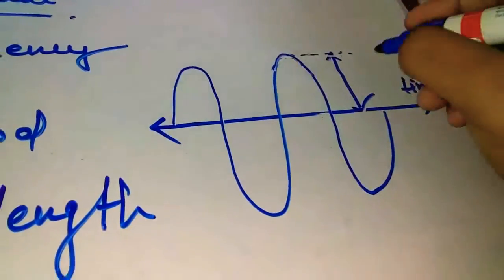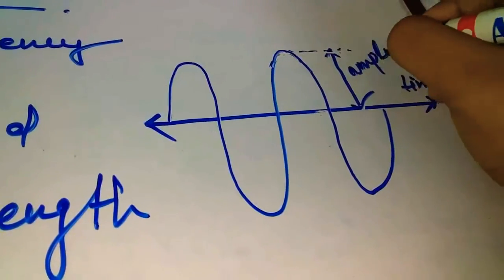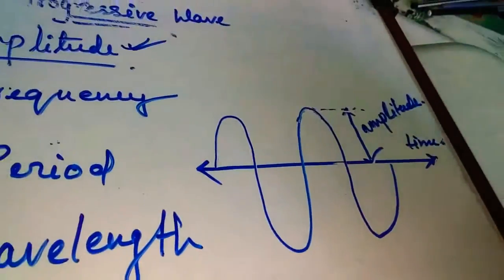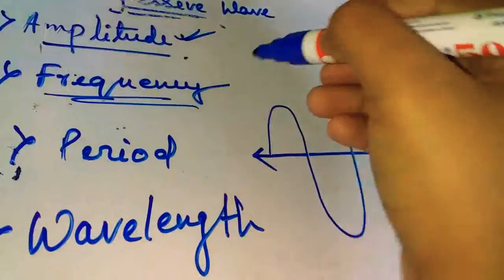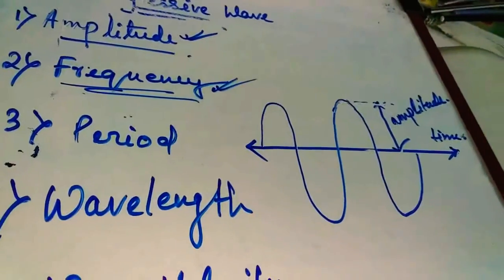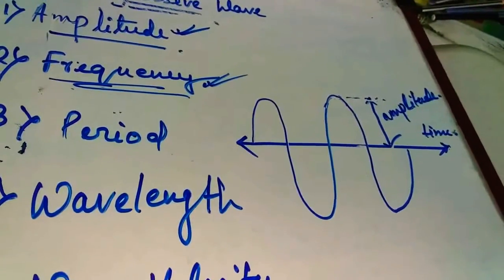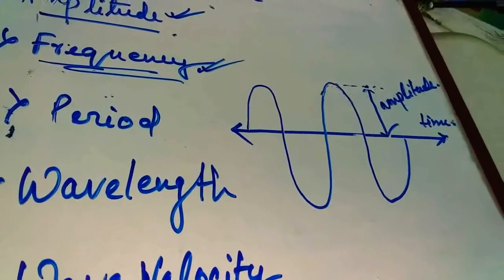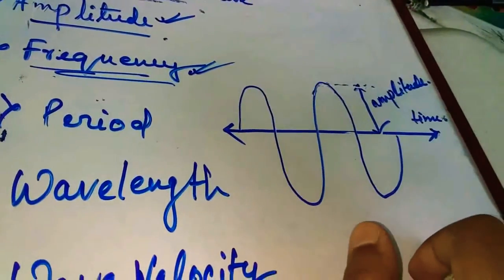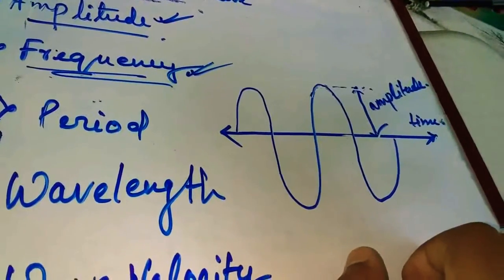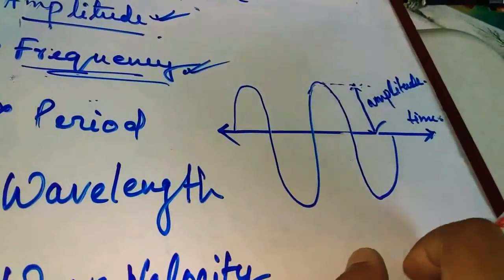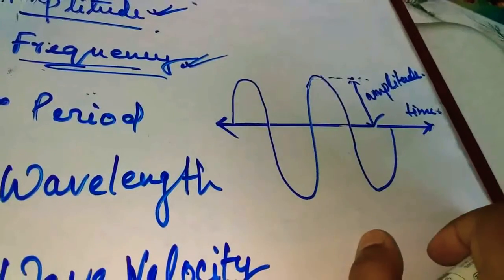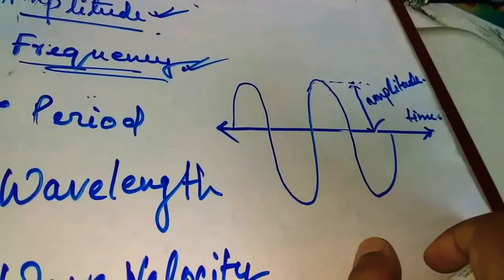So the amplitude will be this. This is known as amplitude. Okay. The next one is frequency. Frequency means the number of complete vibrations made per unit of time by a particle in the path of the wave. Okay, the frequency means per unit time, the number of complete vibrations.